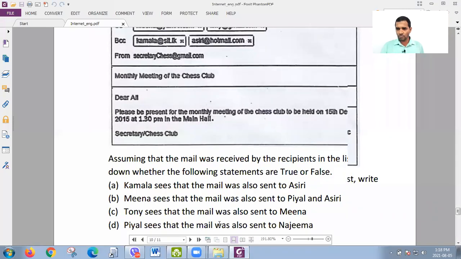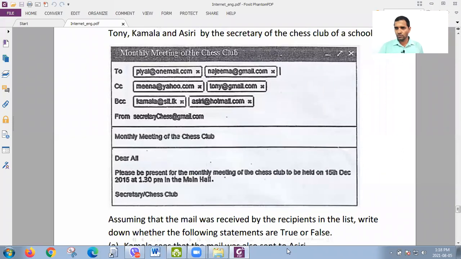Right, look. What is the statement? Pial sees that the mail was also sent to Najima. So focus on Najima, not on Pial. Where is she? She is in To. Najima's address is given in To, so everyone knows. To answer such questions, remember one important point.